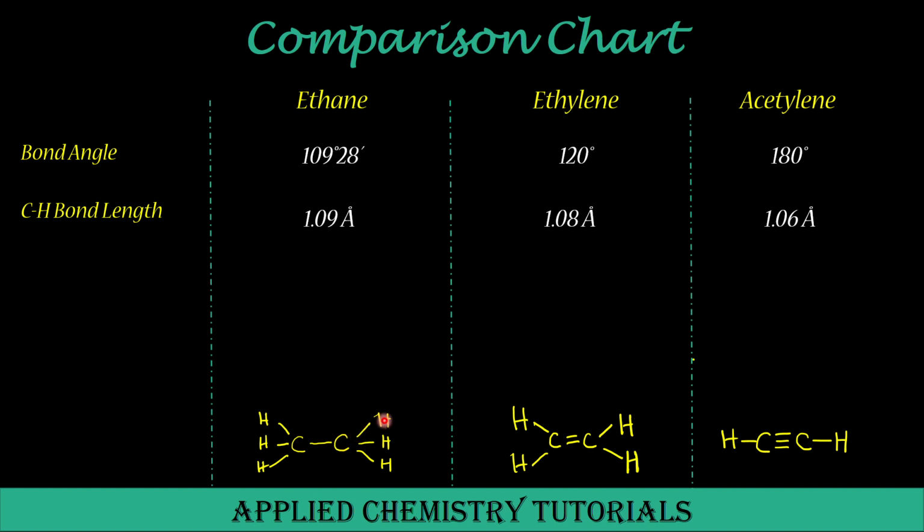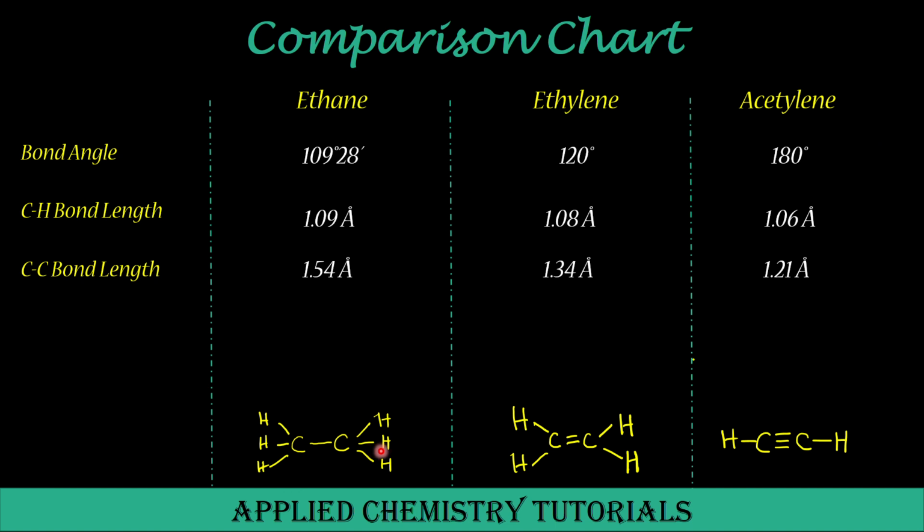Now if we see the CH bond length, it decreases as we move from ethane to ethylene to acetylene. It goes from 1.09 angstrom to 1.08 to 1.06 angstrom. Now the change in carbon hybridization has an effect on this change in bond length. In the upcoming lecture on hybridization, we'll briefly discuss these changes.